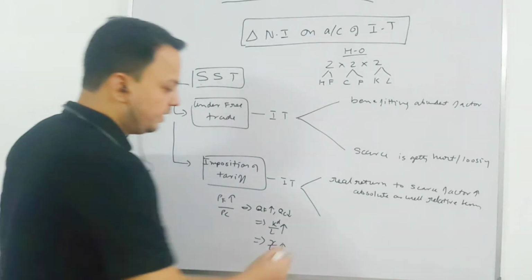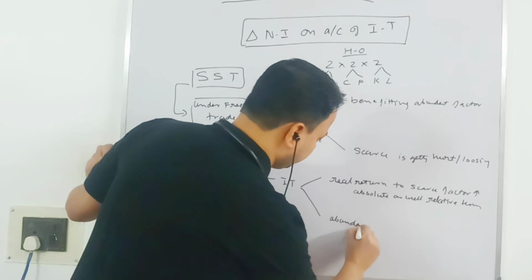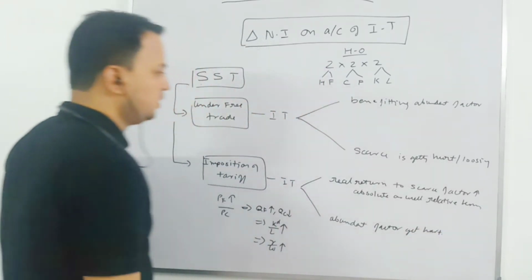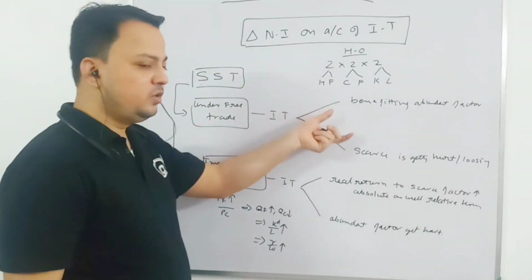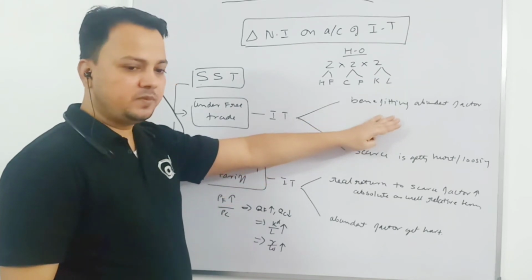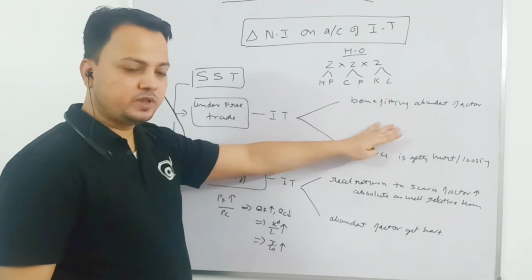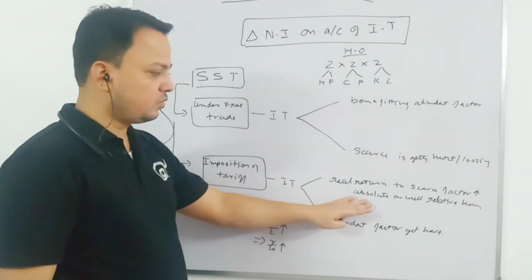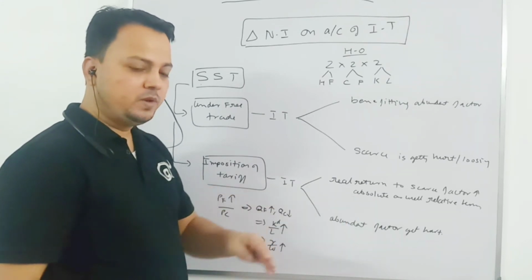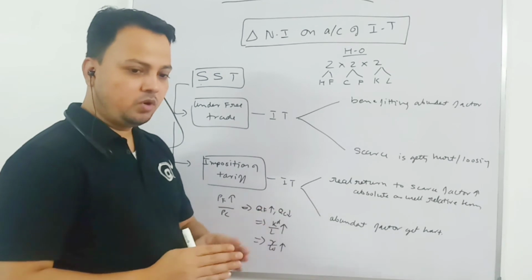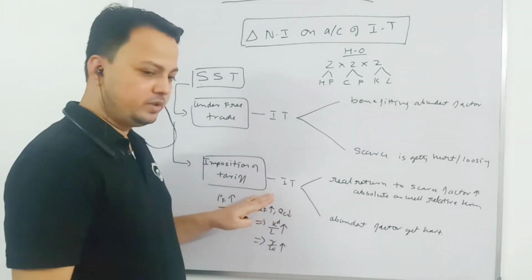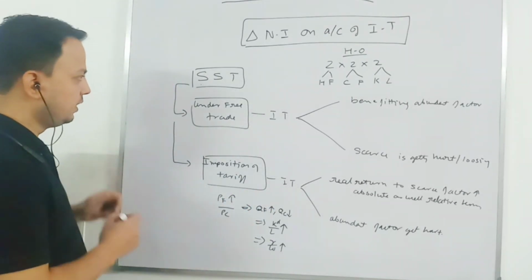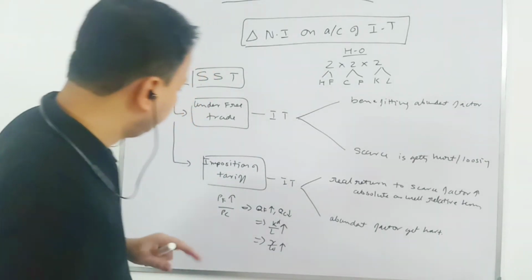Who is getting hurt? It is the abundant factor that is losing. So in case of free trade, when we look at net social welfare, the abundant factor is gaining, so we have positive net social welfare. But with the imposition of tariff, it is the scarce factor that starts to benefit. So we will have inequality of income distribution with the imposition of tariff. Now this has been challenged by Metzler, and that is why it is known as the Metzler paradox.